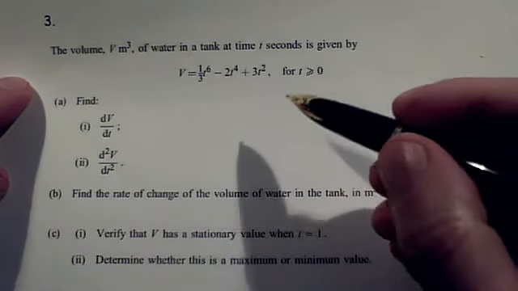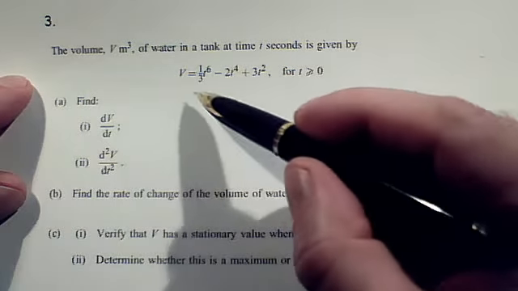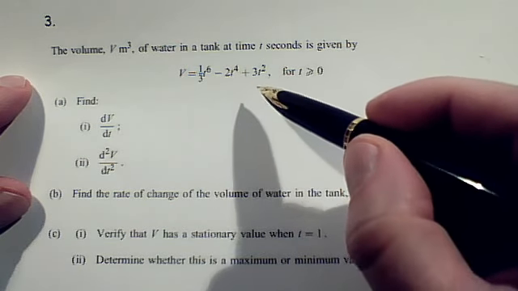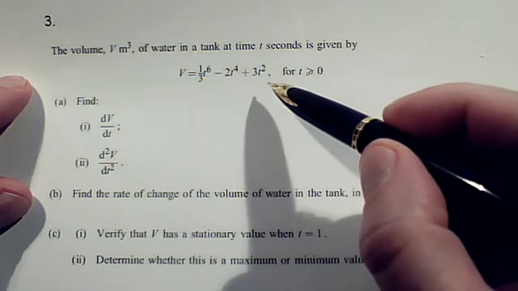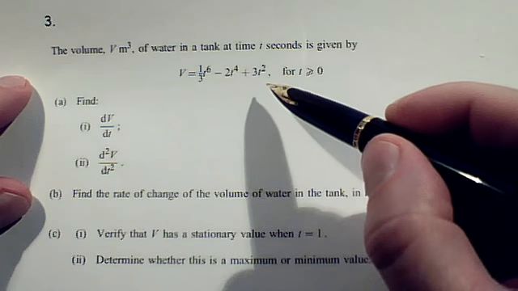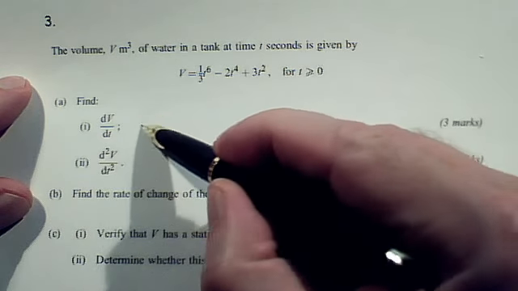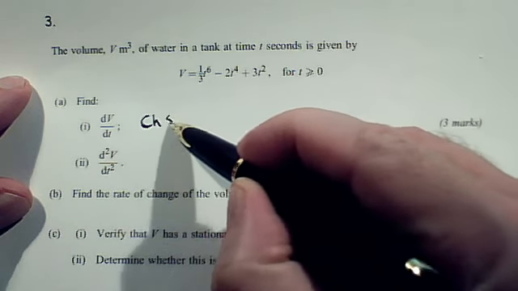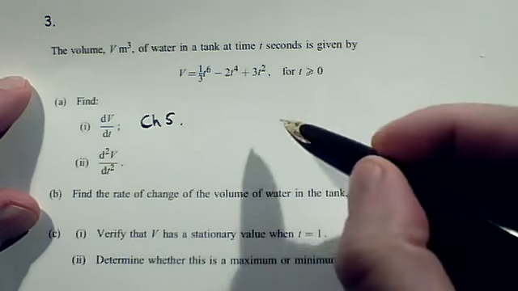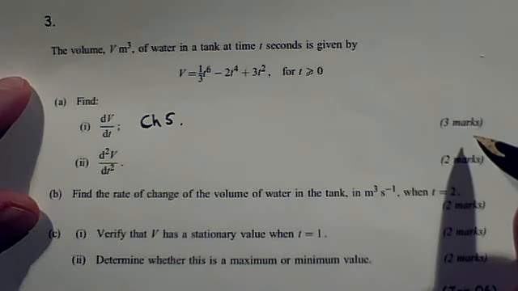Okay, here we've got a question that pretends to be about the volume of water in the tank, but most of the time we're just going to be doing algebra with this expression for V in terms of t. dV/dt: just apply the rule for differentiation from chapter 5 to that. Out will drop the answer for 3 easy marks.